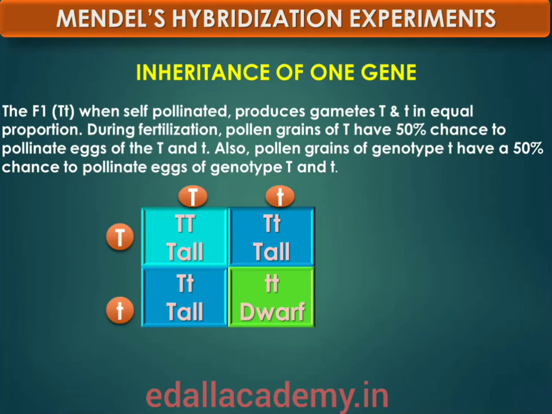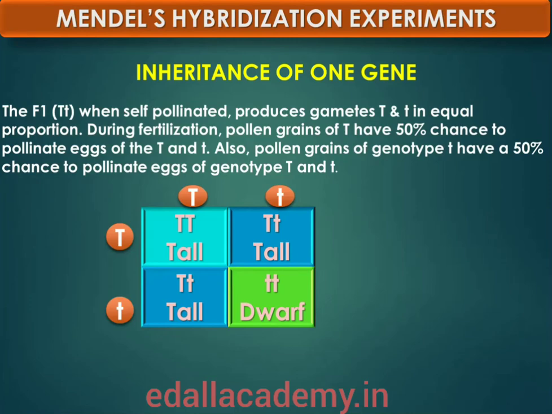When fertilization takes place, the pollen grains of genotype capital T have 50% chance to pollinate eggs of genotype capital T as well as genotype small t, and pollen grains of genotype small t have 50% chance of pollinating eggs of genotype capital T as well as genotype small t. As a result of random fertilization, the resultant zygotes can be of genotypes capital T capital T, capital T small t, or small t small t.